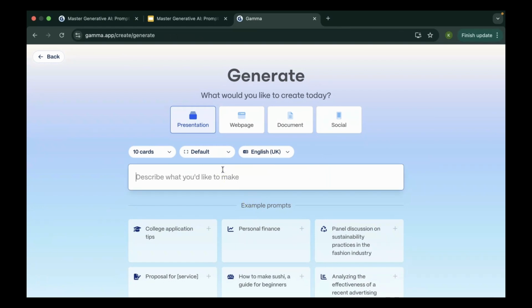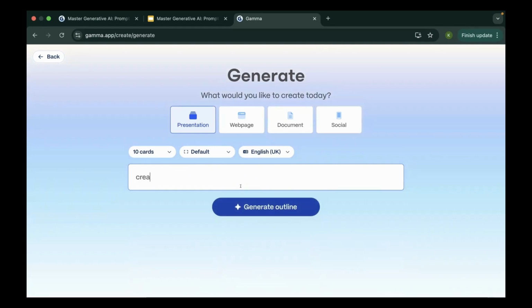I said that this course is for business owners as well. If you are a business owner and seeing this, I'm going to create a pitch deck for you. A prompt is simply the input that we give to the AI. I wanted to create a pitch deck for investors. I'm not designing any prompt, I'm just simply telling it to create it, and it will do it. If I were more specific with my prompt, it would create something better for me. But I just want a minimal pitch deck for investors.